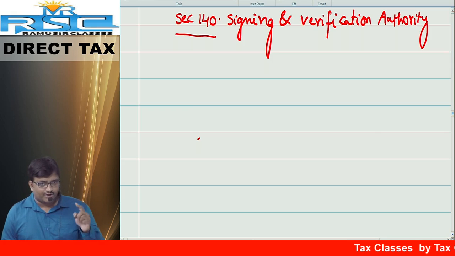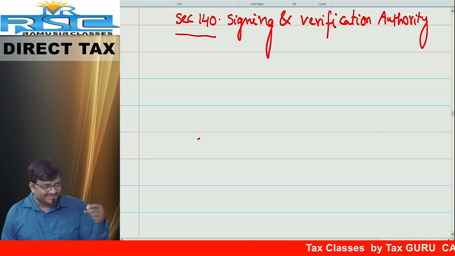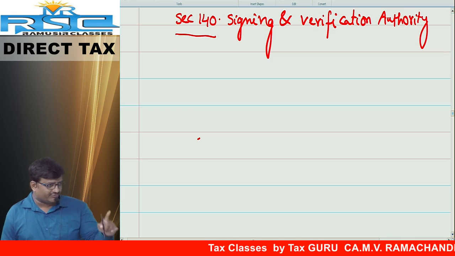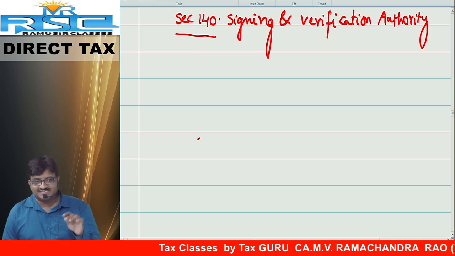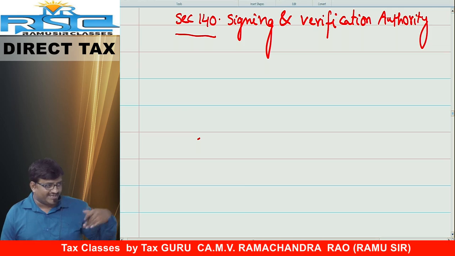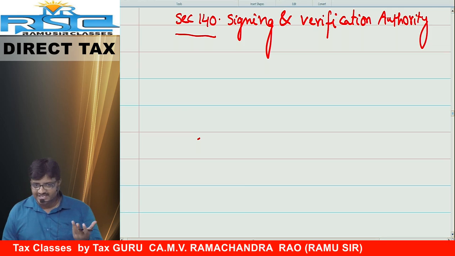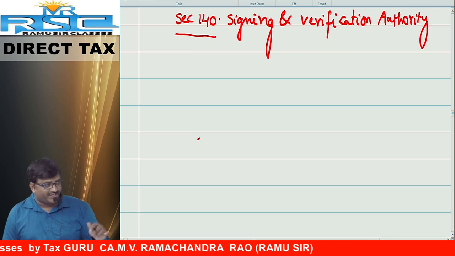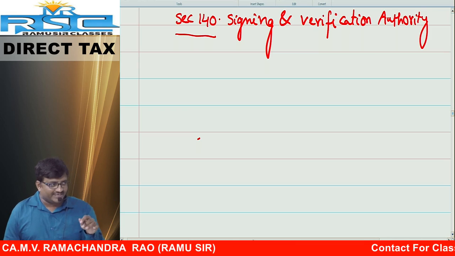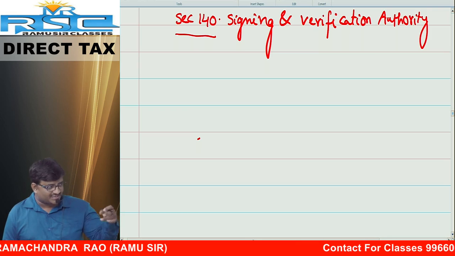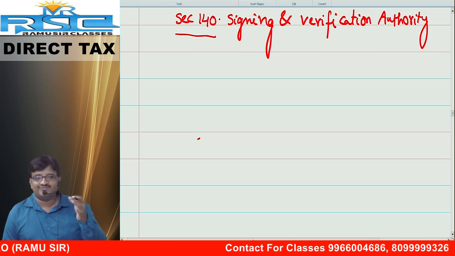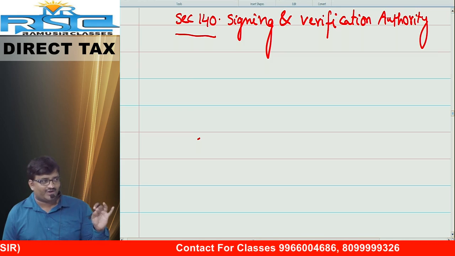Every return must be properly signed and authenticated by the authorized persons as specified under section 140. Otherwise, it is treated as an invalid return. That return is void ab initio. If I give a check without signature, is the check valid? Invalid. In the same way, if you file the return without proper authorization, signature or verification, it is called an invalid return, and it will be treated as void ab initio.